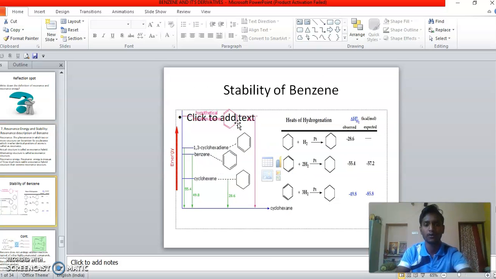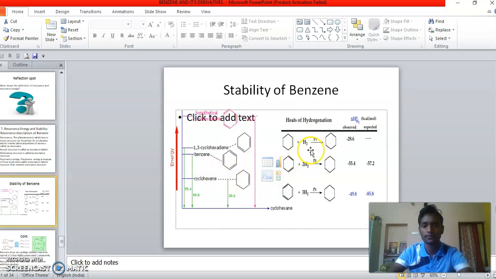Then stability of benzene. Benzene is a more stable molecule. In the chart form, the stability of benzene is shown with various chemicals: 1,3-cyclohexadiene, then benzene, then cyclohexene.